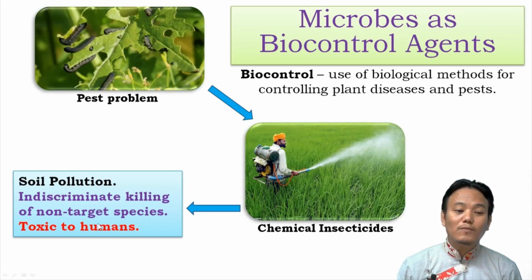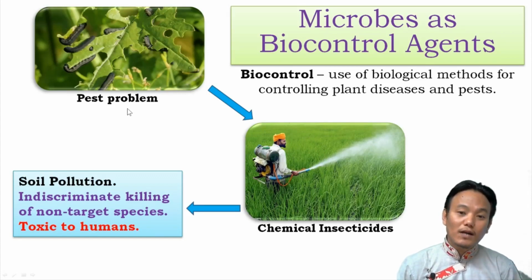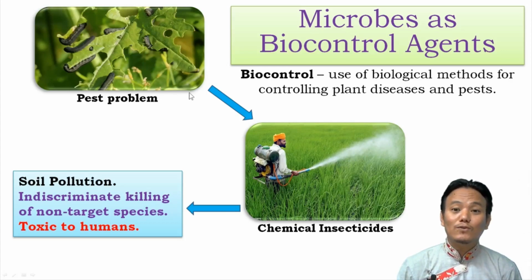And then the third problem is that these chemical insecticides are quite toxic to human health as well. So you can clearly see over here that a solution to a particular problem is resulting in additional problems, right? So this is not a good solution. In order to tackle this pest problem, we have to resort to another solution, and that solution is use of biocontrol agents.